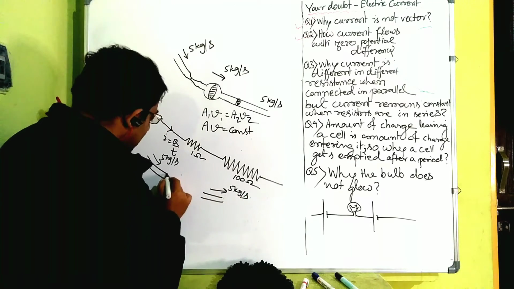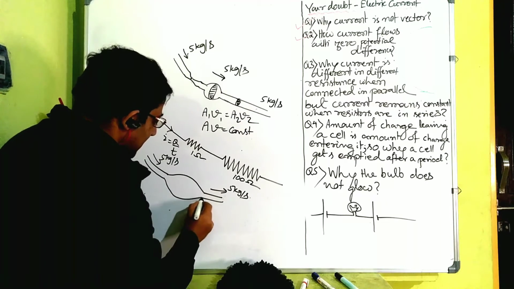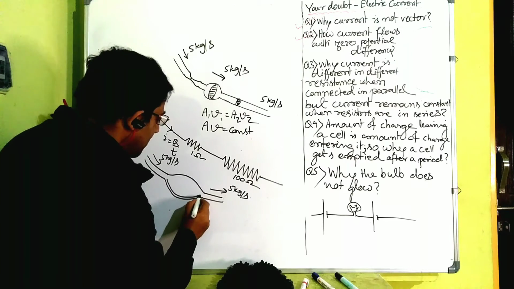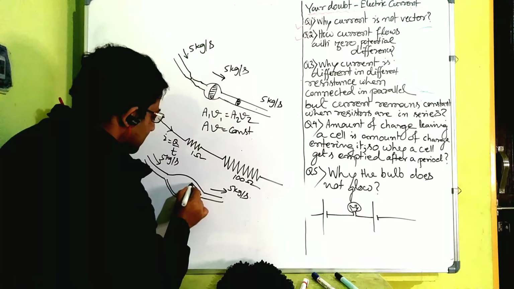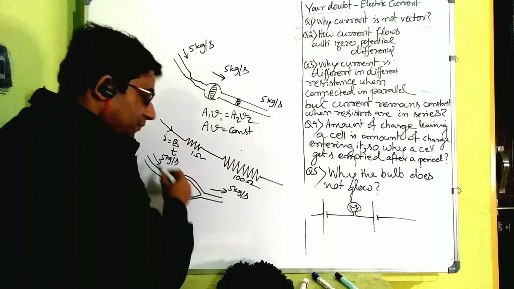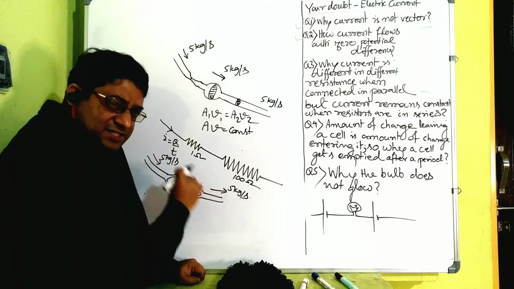But in between, imagine that this tube is going like this. One side the tube is very narrow, and this side, as compared to that, is not that narrow. Then what will happen? This 5 kg is coming, and where it is very narrow, a lot of resistance is faced.